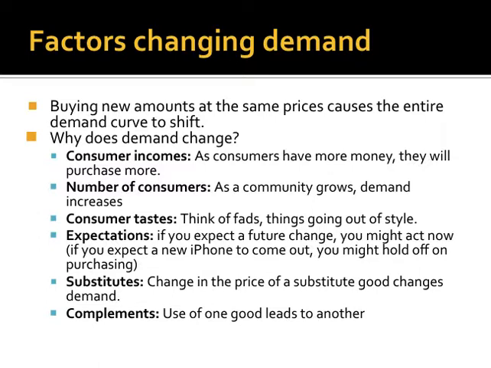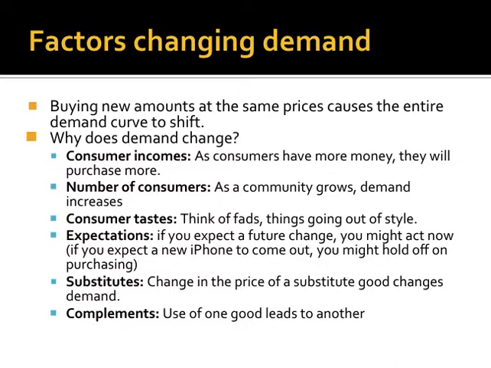Earlier, a couple of videos ago, one of the examples we gave you was that pork is $2 and beef is $2.50. If the price of beef goes down to $1.50, more people are going to buy beef. So we're going to say there's an increase in quantity demanded for beef because the price of beef went down. So more people will demand the quantity of beef, but at the same time, there will be less demand for pork because the price does not change. But because beef is now cheaper than pork, more people will buy beef. Therefore, there is less demand for pork, even though the price didn't change.